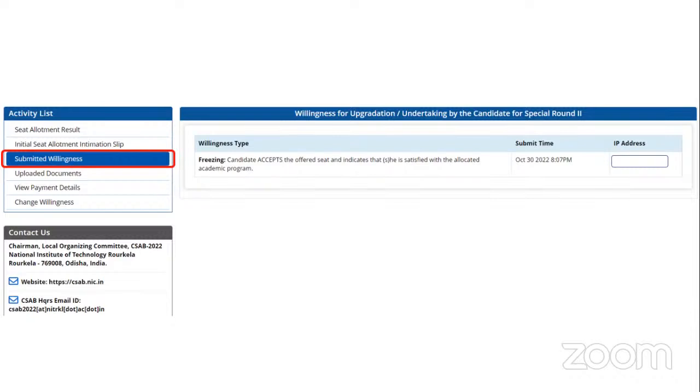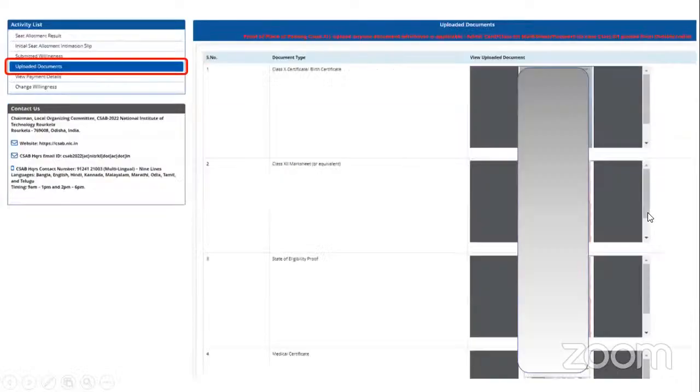Once you submit your willingness, you have to upload your documents. So this is a step-by-step process. There are 4 steps in this. You have to complete all 4 steps, and only then can you be assured that you will be able to join your college or take part in the second round. You give your willingness, and once that is done, you have to upload your documents.